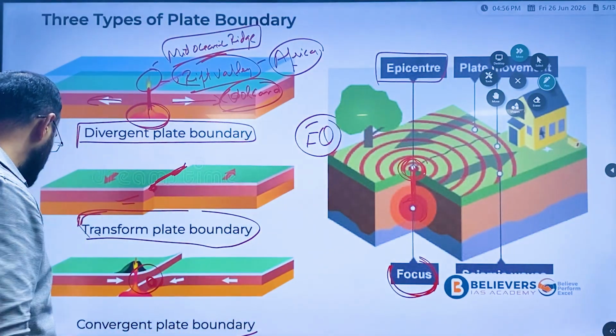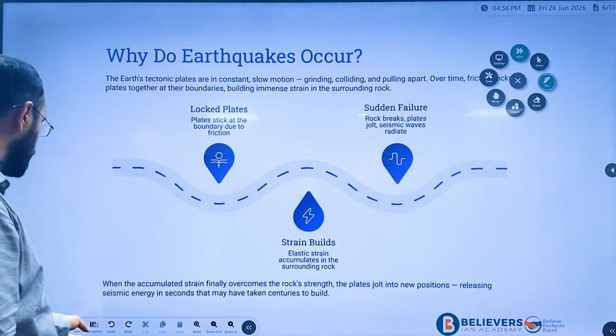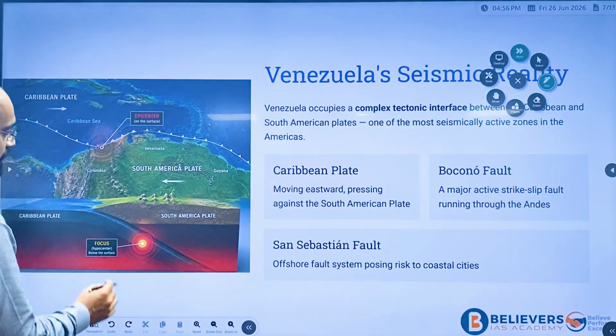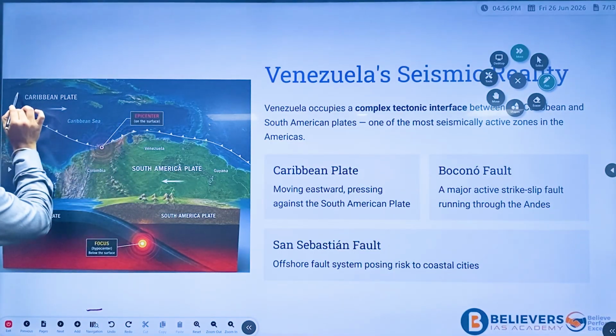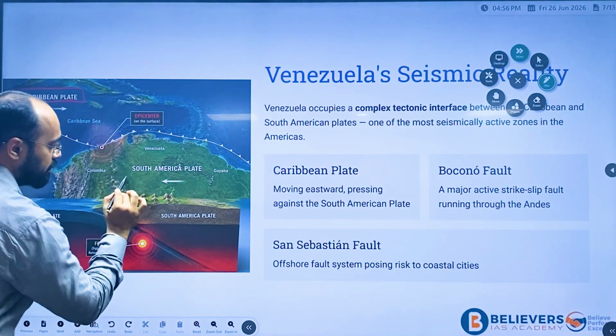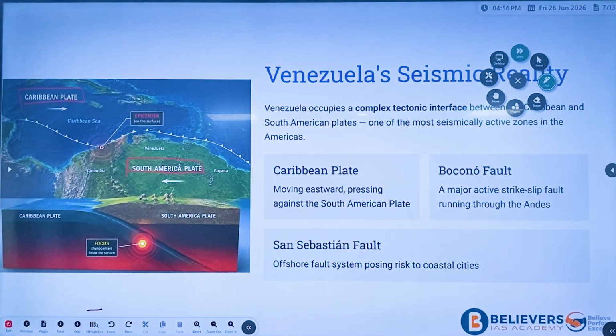Now when it comes to Venezuela, as you can see, there are two plates. One is the Caribbean plate and another is the South American plate.